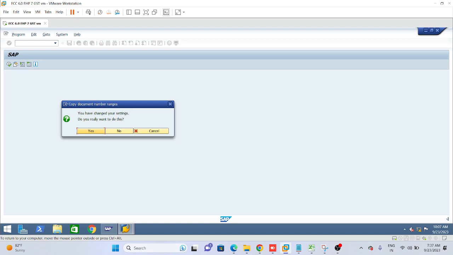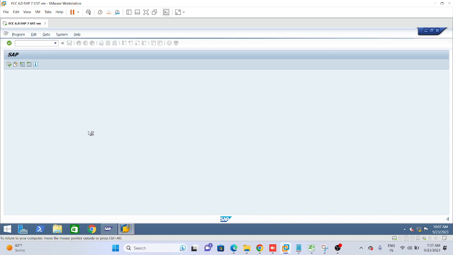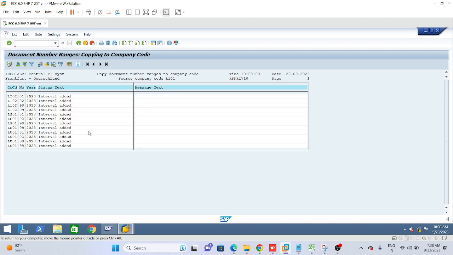And see, this message will come. Please write down, do you really want to do this? Click on yes. Now please see the screen. For LI02, 4 number range keys and number ranges are added. For LS01, 01, 02 is for leading ledger, 98 is for IFRS, 99 is for US GAAP, added. For LU01 also 4 added. Correct? The message is received, means successfully it is done.